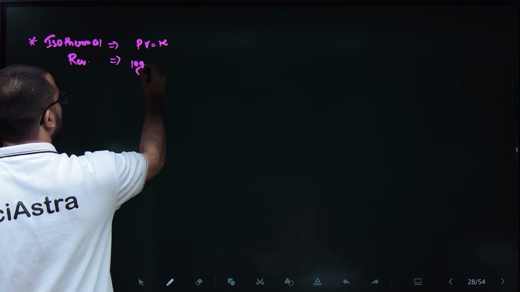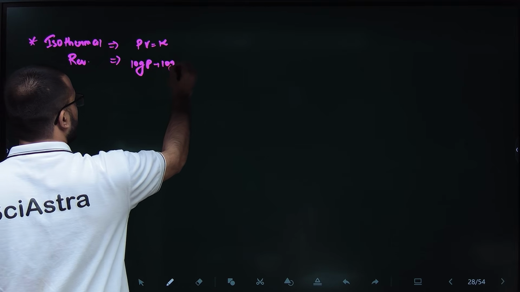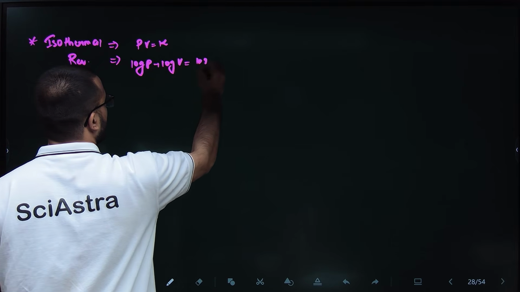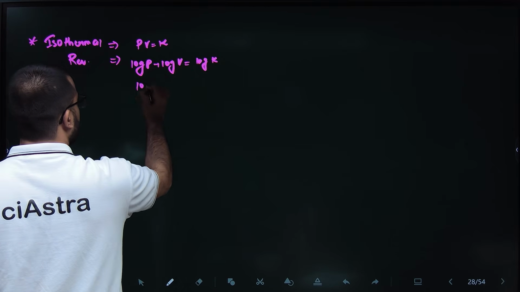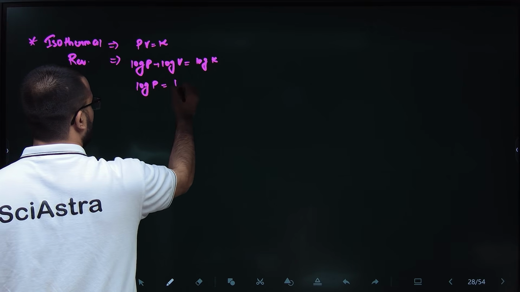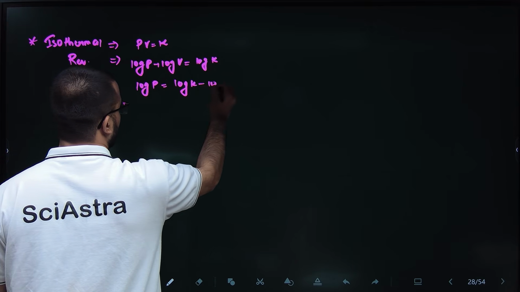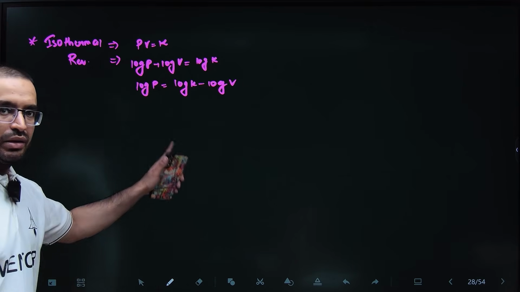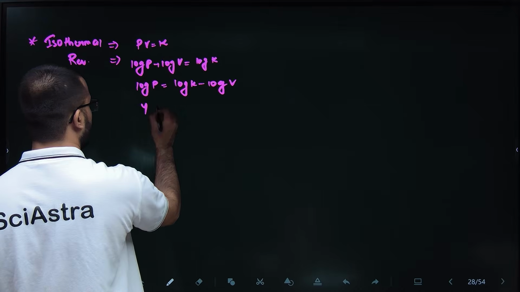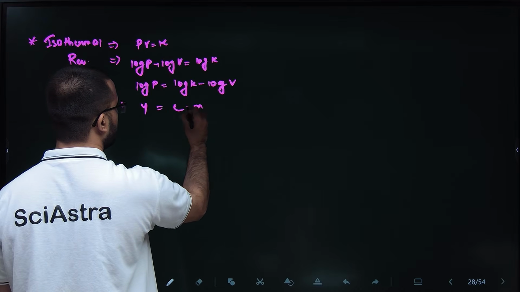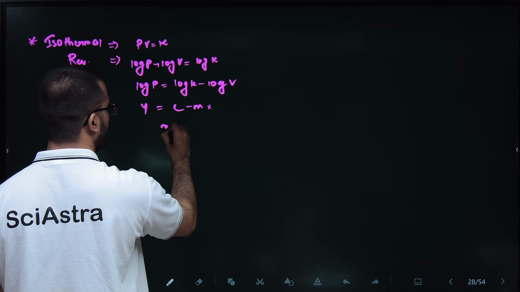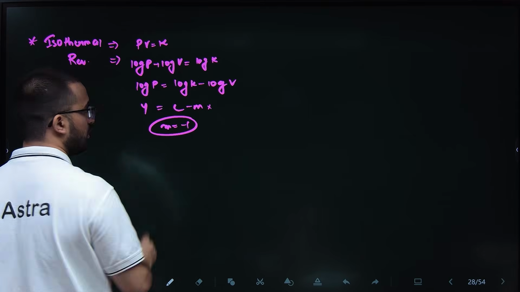So log P plus log V is equal to log K, right? So log P is equal to log K minus log V. So this is a y equals to mx graph. Y is equal to C minus mx. So the slope here is minus 1, right?